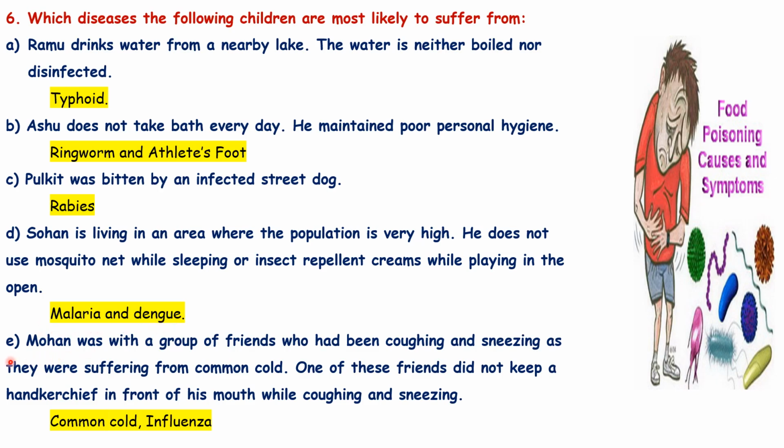E. Mohan was with a group of friends who had been coughing and sneezing as they were suffering from common cold. One of these friends did not keep a handkerchief in front of his mouth while coughing and sneezing. So, which diseases will they be suffering from? Yes, the diseases are common cold and influenza.